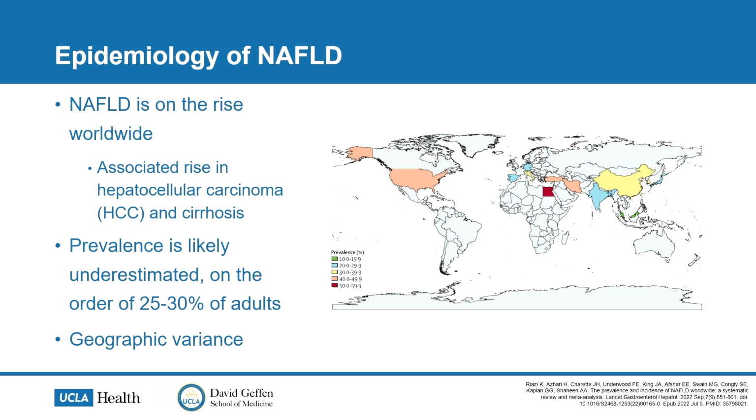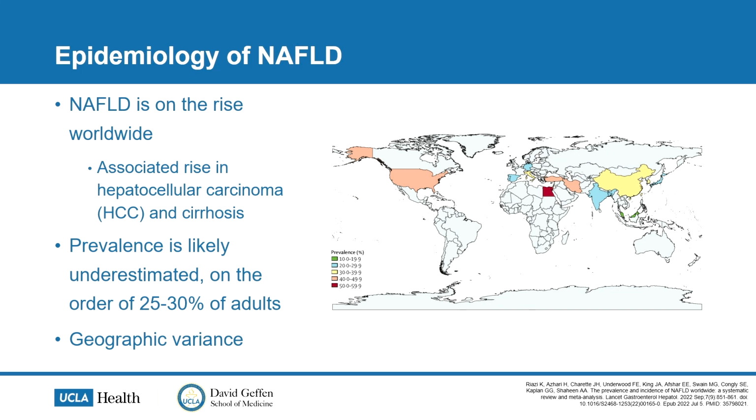NAFLD is on the rise worldwide. There's also an associated rise in both HCC and cirrhosis as a result. The prevalence is likely underestimated. If you think about the patients that you see in your clinics, they're often asymptomatic, and so really it's detected kind of incidentally in many cases. So prevalence at this time is thought to be around the order of 25 to 30% of adults.